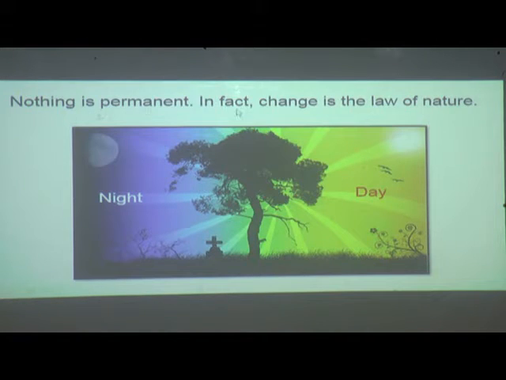Nothing is permanent. Nothing in our world is permanent. Everything goes on changing. In fact, we can say that change is the law of nature, or we can also say that change is the rule of nature. Some of the changes occurring around us are natural and beyond the control of human beings. It means the changes that occur in nature are natural and we cannot control them.